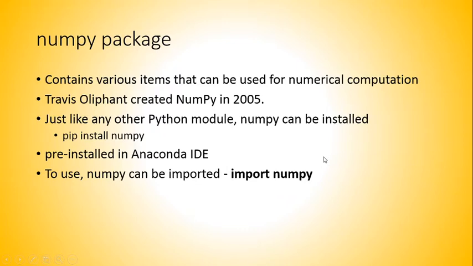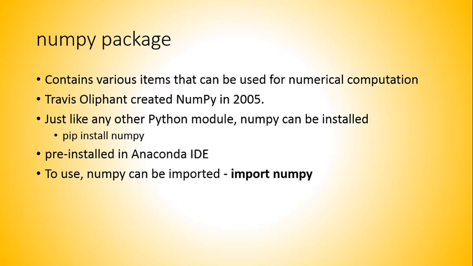So our next topic is the NumPy package. As you know, the NumPy package contains various items that can be used for numerical computation within Python, and NumPy stands for numerical Python. NumPy originated from Numeric, which was originally created by Jim Hugunin with contributions from several other developers.